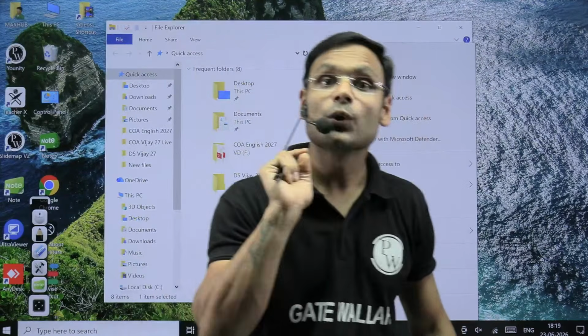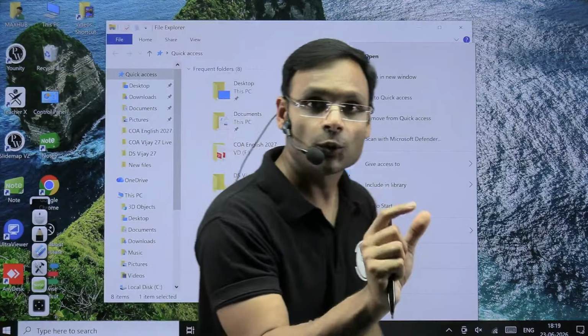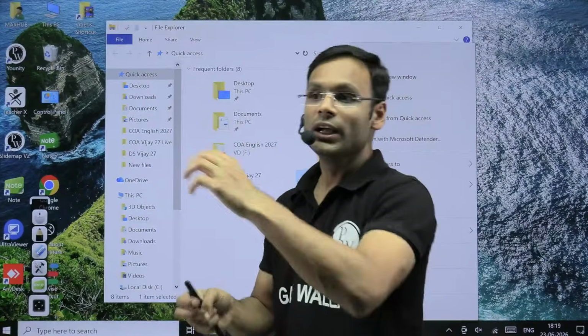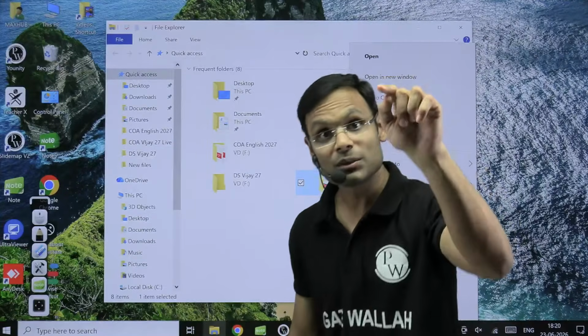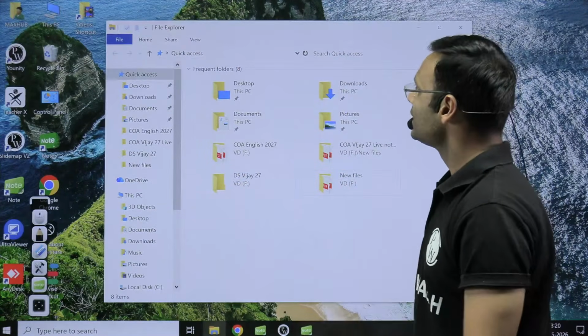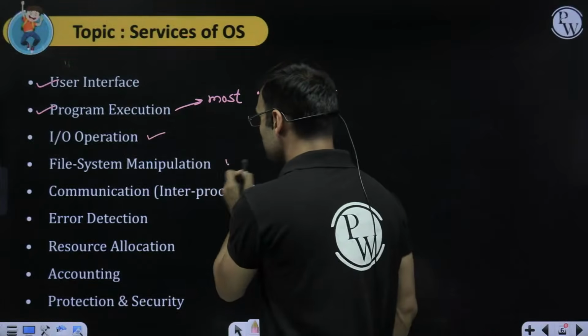In iOS it happens. macOS especially. In the Macintosh, macOS, it can happen. Wirelessly, they can make the connection and you can transfer a file directly. Operating system provides the facility. And this is nothing but file system manipulation.